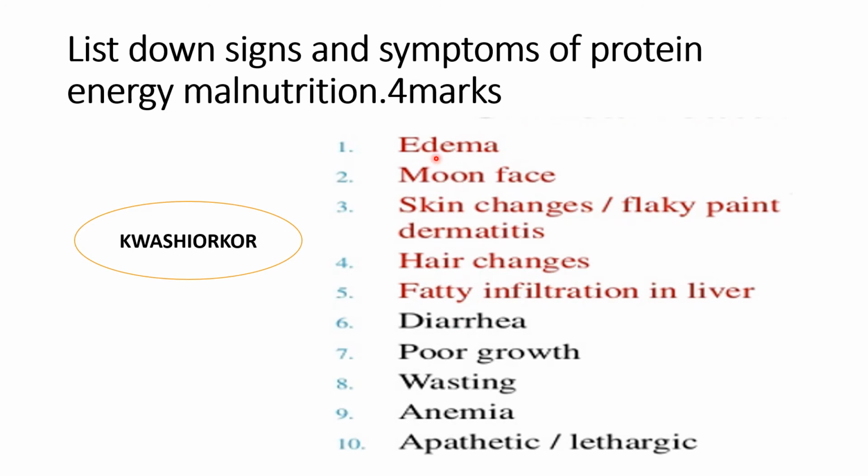The essential criteria in kwashiorkor include edema, moon face, skin changes, hair changes and fatty infiltration. The non-essential criteria are diarrhea, poor growth, wasting, anemia, and apathetic or lethargic look of the child.